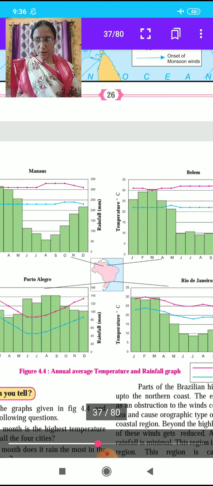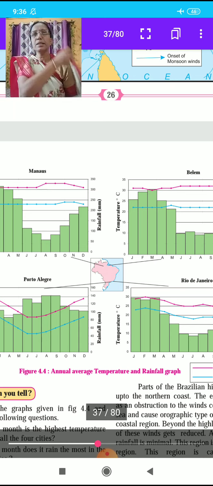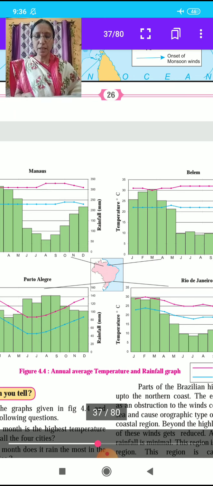When does Brazil have its rainy season? See here, December to March. Which city has the maximum range of temperature? How much is it? See on graph 4.4, Manaus city.